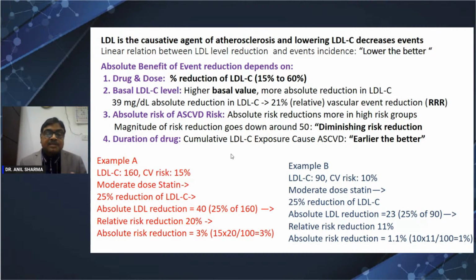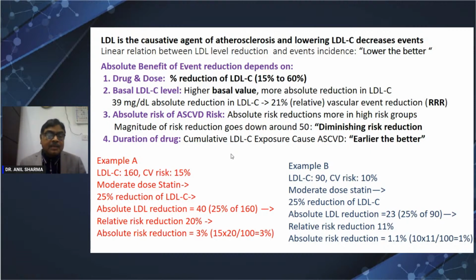The other important factor is the risk factor. Like somebody is diabetic, already has CVD, is a smoker, HDL is low. Other is a younger fellow, who does not have CVD, just maybe diabetes or some little risk factor. So what is the baseline absolute risk of CVD, which we calculate for 5 years, for 10 years, maybe for lifelong. There are different formulas. So four things are important: which drug in what dose, what is the basal LDL, what is the basal risk of CVD, and what is the duration of the drug, as we discussed.